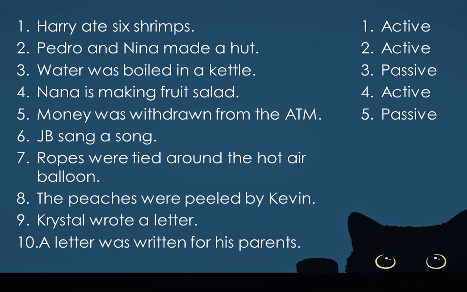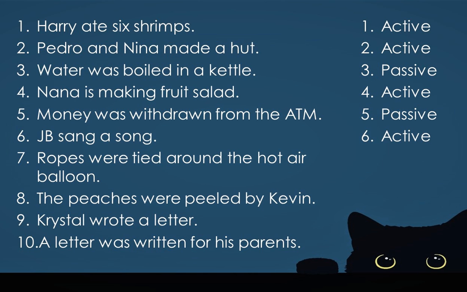Number 6. JB sang a song. JB is the subject of the sentence. JB was the one who sang the song. JB is the doer of the action. Therefore, this sentence is in active voice.